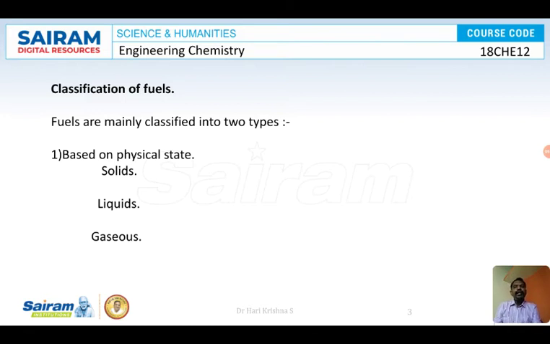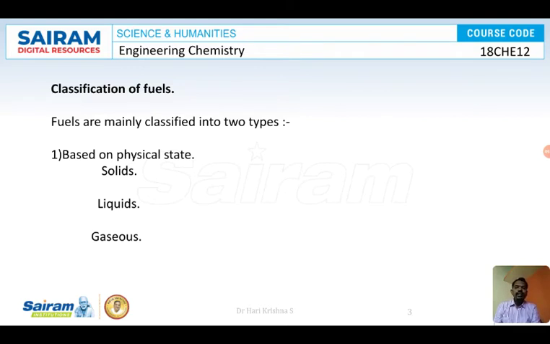Before you get the liquids from this crude petroleum oil, the gas will come out, right? That gas is called natural gas. This gas can also be used as a fuel. Once again, it will be purified, compressed and used. It is called compressed natural gas. It is CNG.